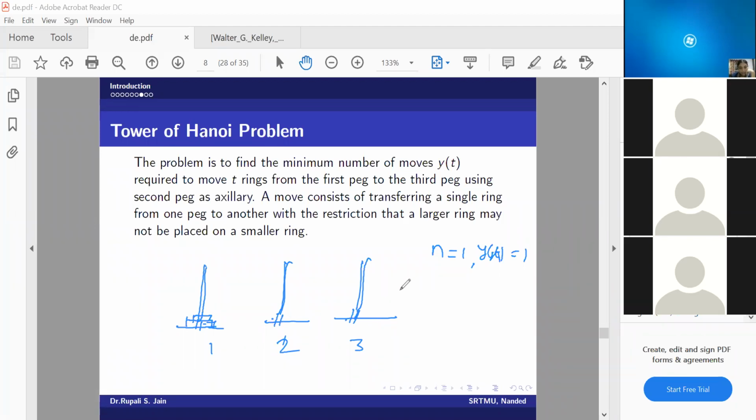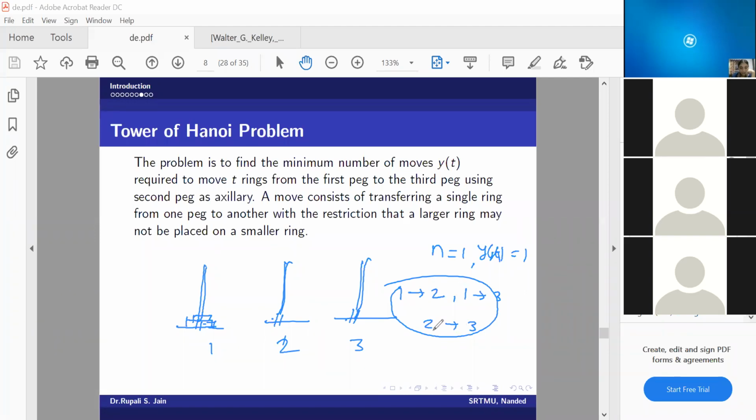So my sequence will be like 1 to 2, then 1 to 3, and then 2 to 3. Okay, so in 3 moves I can transfer 2 rings from peg 1 to peg 3. So minimum number of moves is 3.